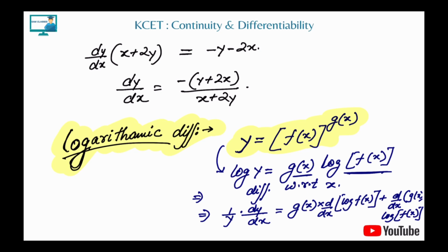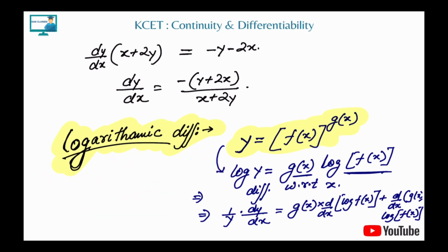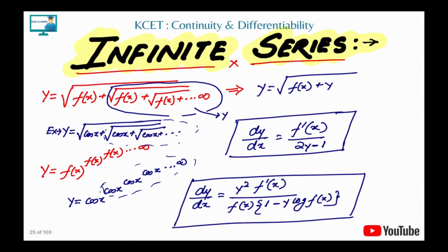Okay. Now a few properties of log which I'm writing. First property, log of a power b is b into log a base e. So write this one down. These are few properties which you will be needing eventually while solving the questions. I'll give them with the question only, so write it down, that will be more than sufficient. Okay, now next, infinite series. In infinite series, I have given the formula, but while solving the question, I'll show you much smaller methods without doing the shortcuts and all that.